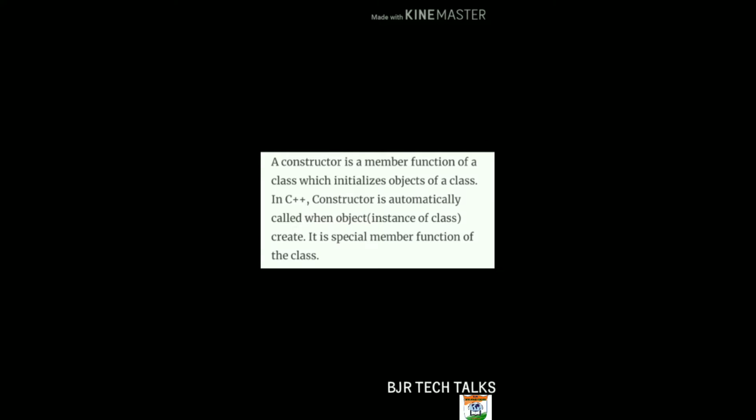A constructor is a member function of a class which initializes the object of a class. In C++, a constructor is automatically called when an object is created. It is a special member function of a class. Actually, a class consists of data members and member functions. So, a constructor is a member function of a class. When an object is created in the class, then the constructor is automatically invoked. Means a constructor is automatically called.